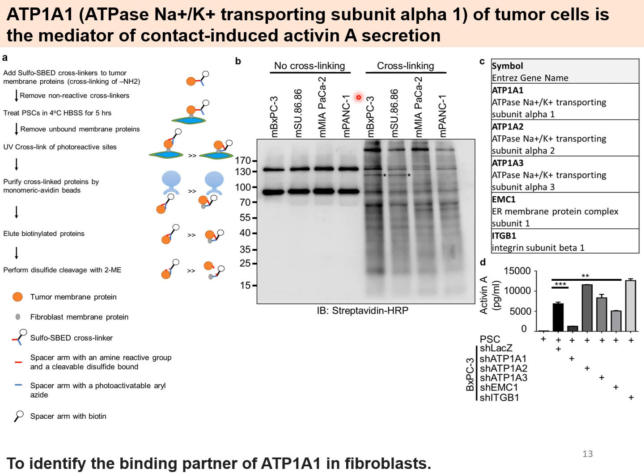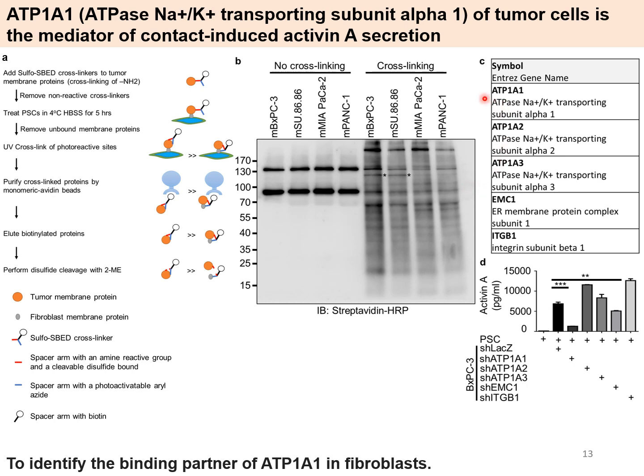As you can see, a differential band around 130 kilodaltons was specifically enriched in BxPC3 and SU.86.86, which are tumor cells able to induce Activin A in fibroblasts. So I cut this band for mass analysis.